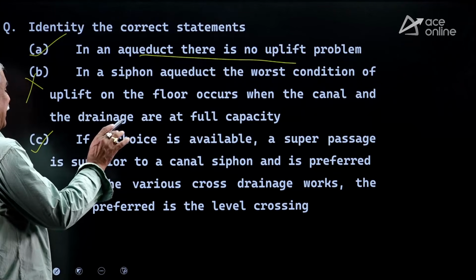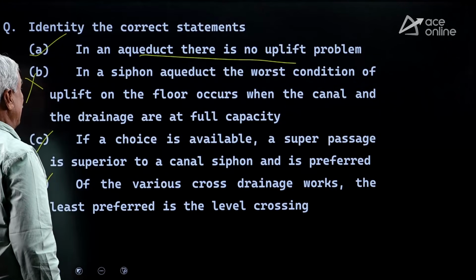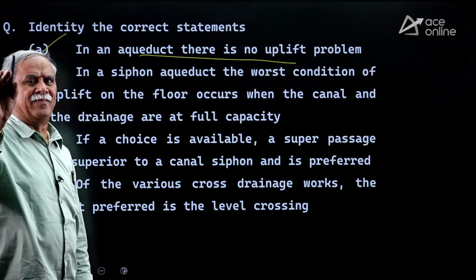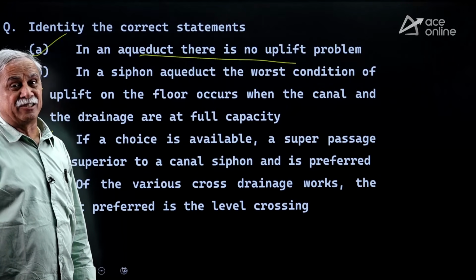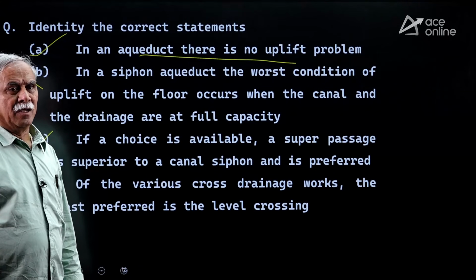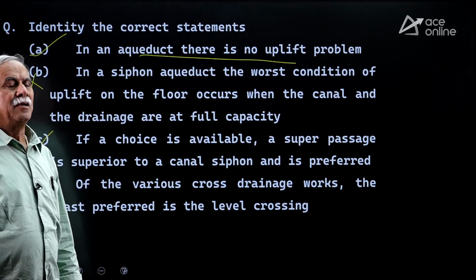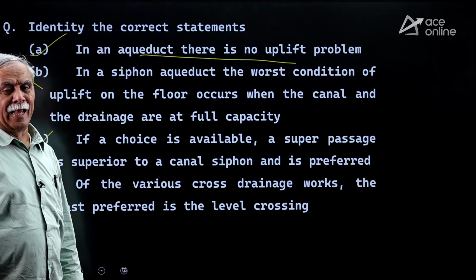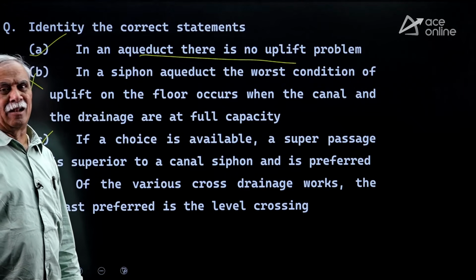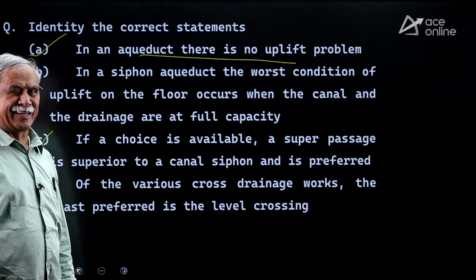Of the various cross drainage works, the least preferred is the level crossing. Very good. Least preferred, because you have to permit canal water and drain water at the same elevation, both with moderate or high discharges. That's why, unless conditions make it compulsory, we don't go for level crossing. We go for the first four types of cross drainage works: aqueduct, siphon aqueduct, super passage, canal siphon. We don't go for level crossing. We don't go for inlet and outlet generally.